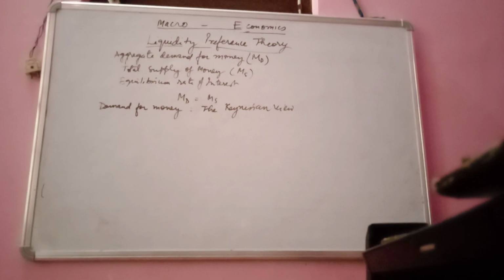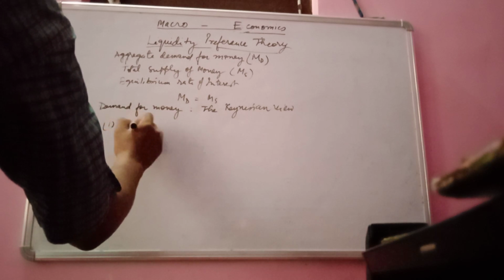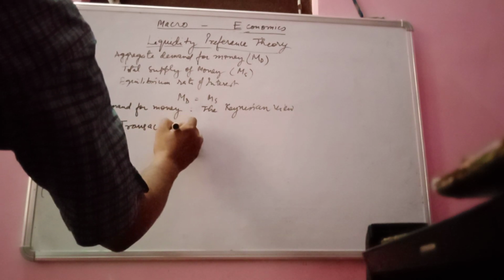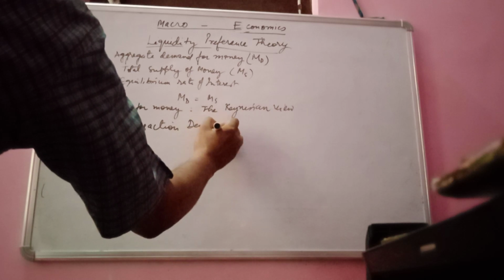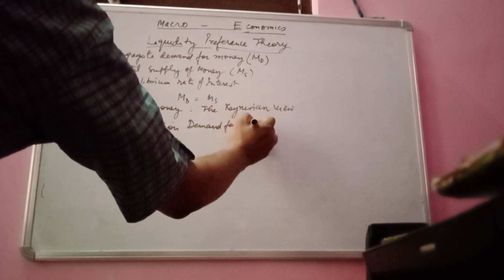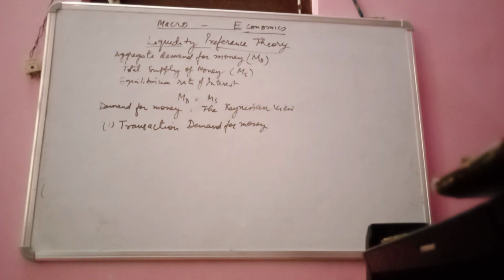Now see here, according to Keynes there are basically three categories under the demand for money. Transaction demand for money means Keynes classified what are the basic causes by which money is demanded. So the first one is transaction demand for money.